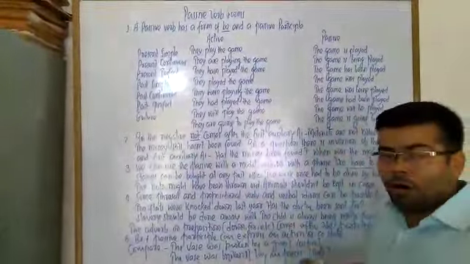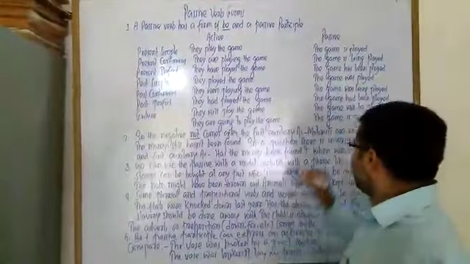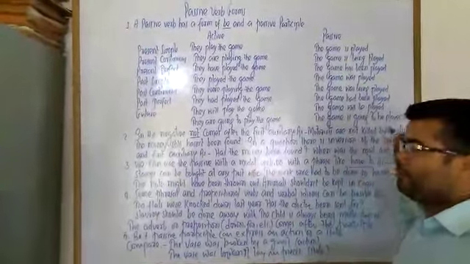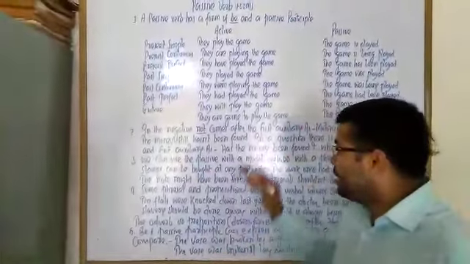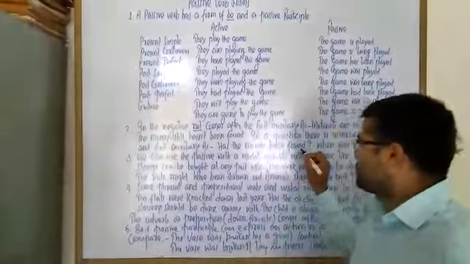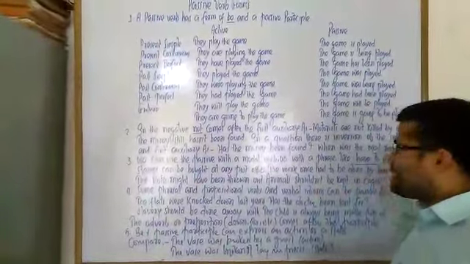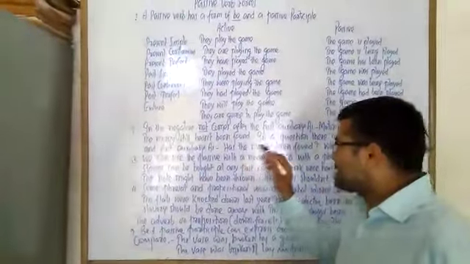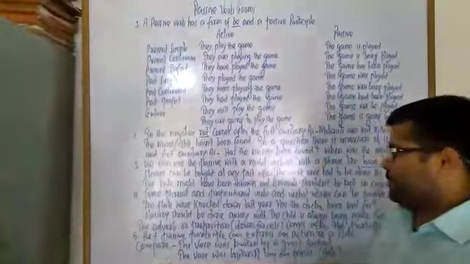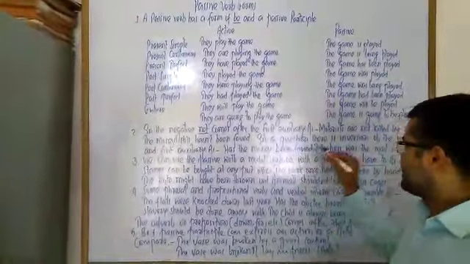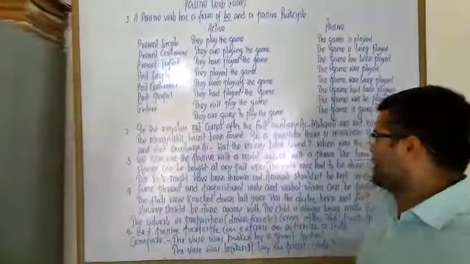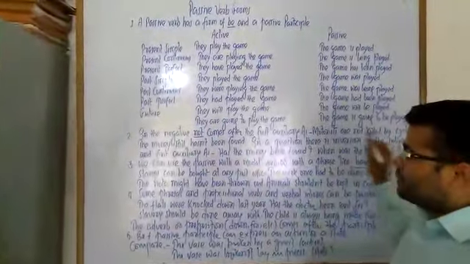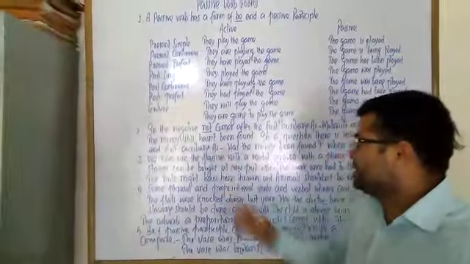In a question or in an interrogative sentence, there is inversion of the subject and first auxiliary. For example, has the money been found? When was the mail sent? Here, has the money been found? As the rule says, there is an inversion. Inversion means the arrival of the verb before the subject. Inversion of the subject and first auxiliary.